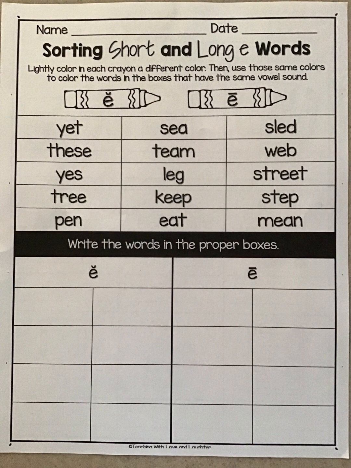All right, on this side, you can see that we are going to be doing short and long E words. So we are going to do our short E words in red. Short E says eh, and long E says E. Long E has the line, and short E has the swoop. Short swoop, long line. That's how I like to remember.